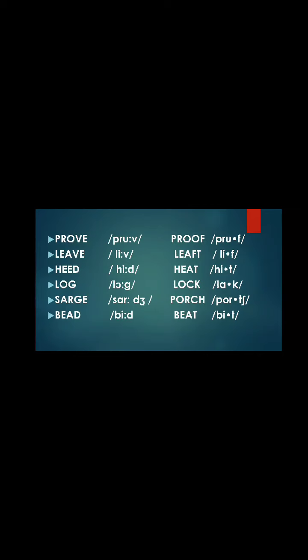Now, if you notice, they are so similar in pronunciation, but why? And what about the vowel that we have to study?